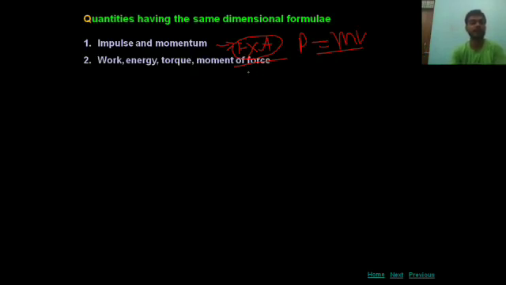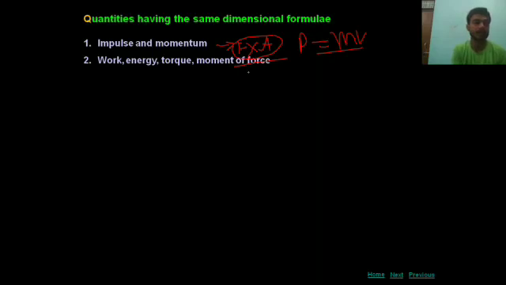Work, energy, torque, moment of force. Work, you have all studied very well. Work is a form of energy, and for the same quantity, the dimensional formula will be the same. For example, kinetic energy and potential energy. These two are energy, only their forms are different.